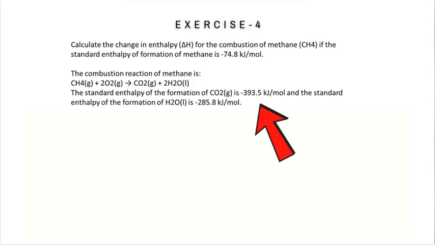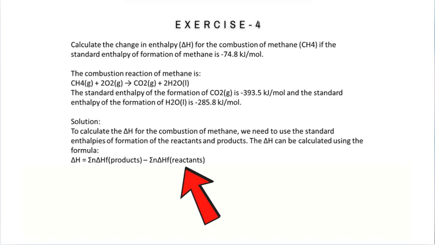The standard enthalpy of formation of CO2 is minus 393.5 kilojoules per mole, and the standard enthalpy of formation of H2O is minus 285.8 kilojoules per mole. To calculate the delta H for the combustion of methane, we need to use the standard enthalpy of formation of the reactants and the products.